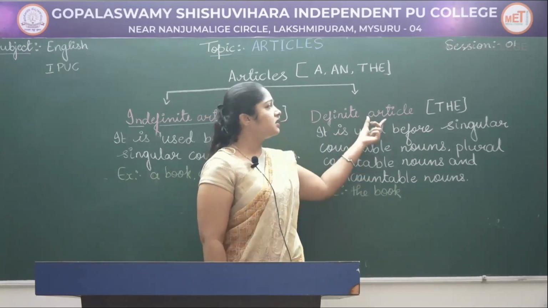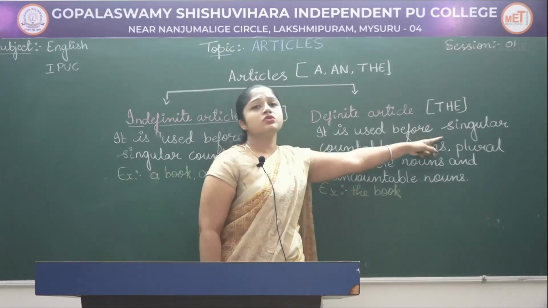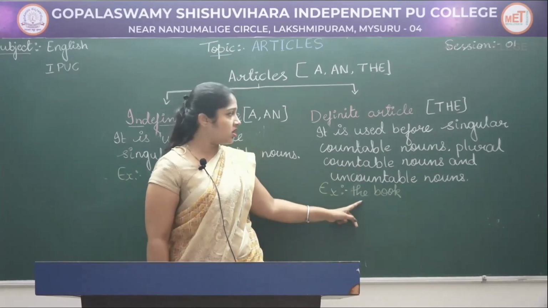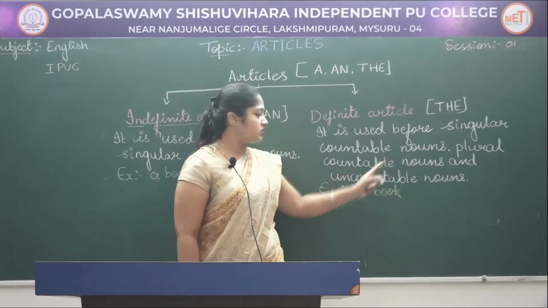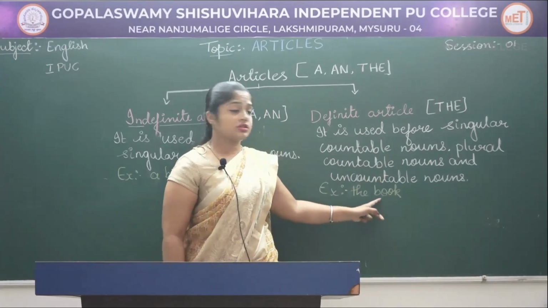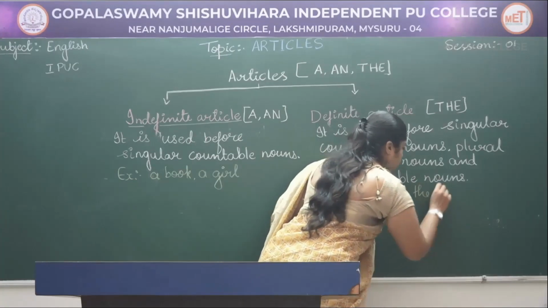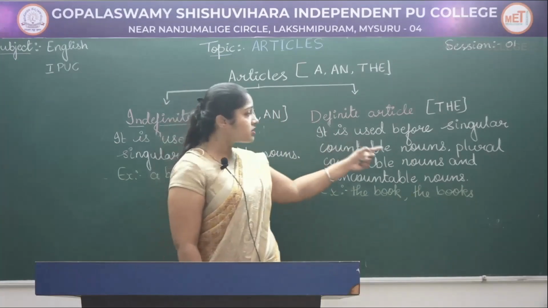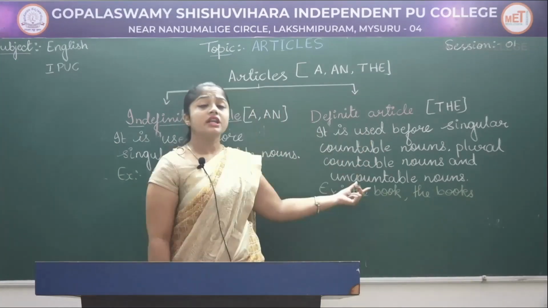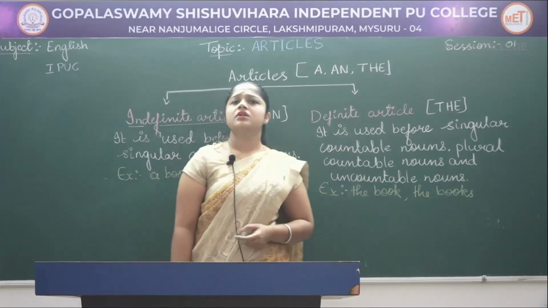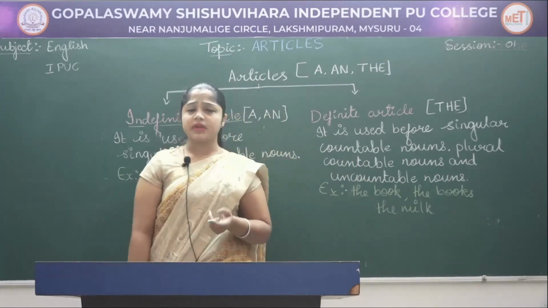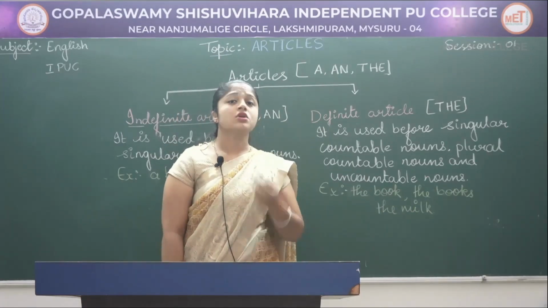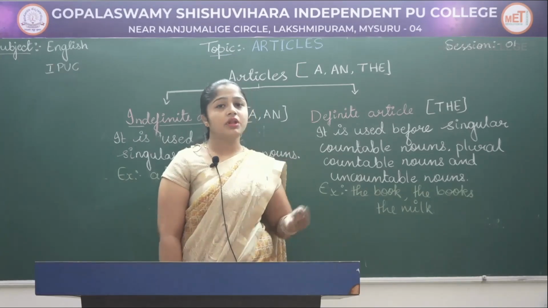Okay, so whereas the, or the definite articles, can be used before singular countable nouns, that is the book, and with plural countable nouns. So the plural of this is the books. And not only that, we can also use definite articles before uncountable nouns, for example, the milk. Okay, so did I make it clear? So definite articles can be used before singular countable nouns, plural countable nouns and uncountable nouns.